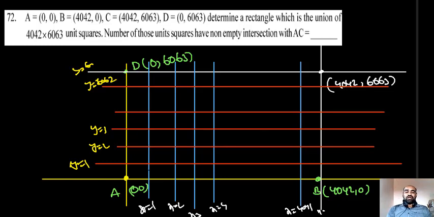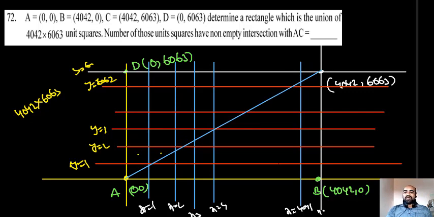So what happened here? We have some squares, no? Yes, this is one square, and all are unit squares only. How many unit squares? Obviously that is the area of the rectangle, 4042 into 6063 such squares. So what is the problem, students? Listen, if I join AC, for example, I join AC.